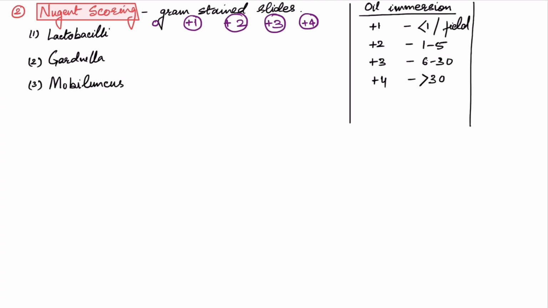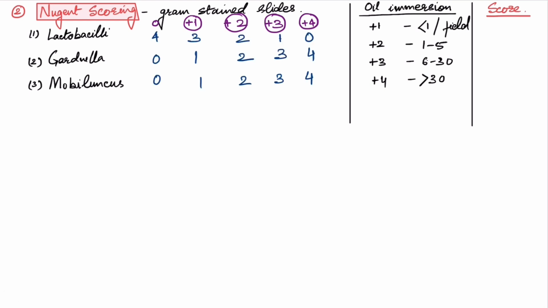First, we take lactobacilli and see how many are there. If it is more than 30, the number here is +4. And in this chart, 4 lies under 0 score. So we'll record 0 for lactobacilli.